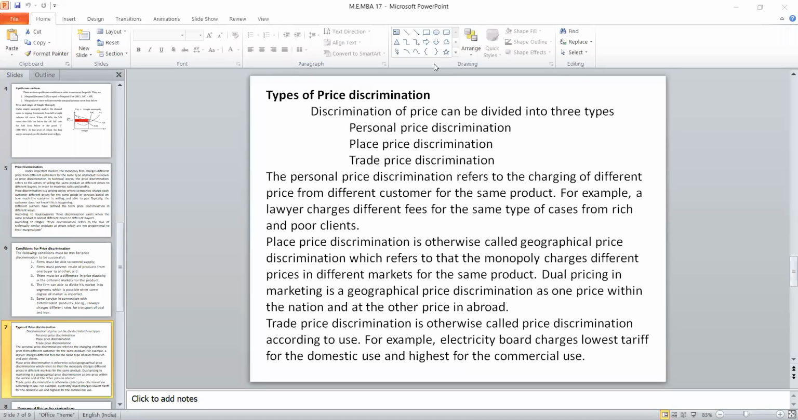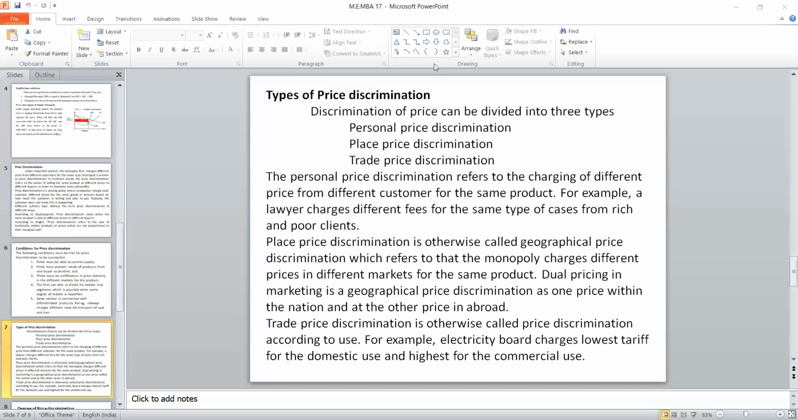Third one, trade price discrimination. Depending upon the quantum of transaction, there will be a price discrimination. If you make a transaction in a retail way, in a very small quantity, then I have to fix a high price. If you buy more, then I have to reduce the price because of the discount price principle.